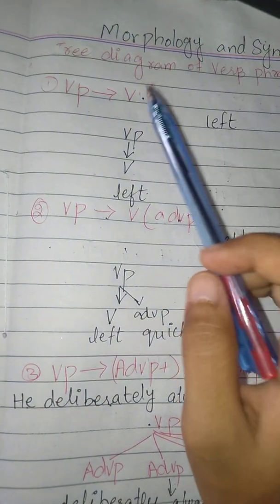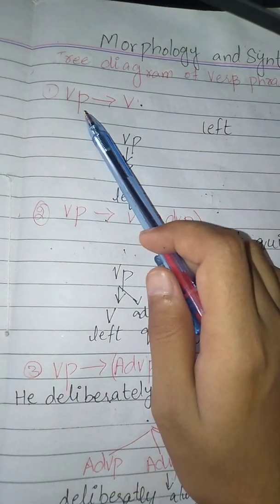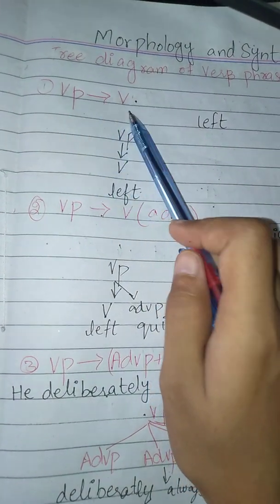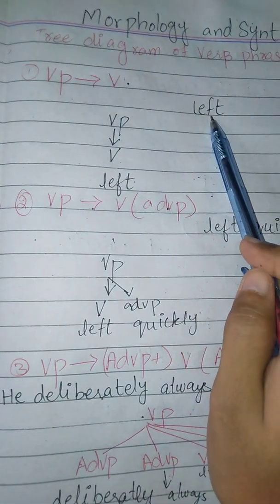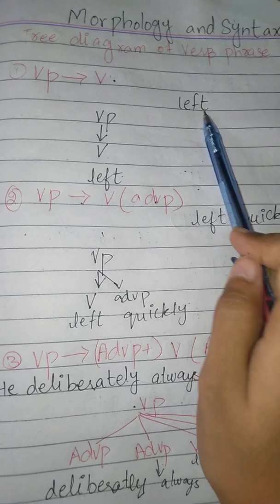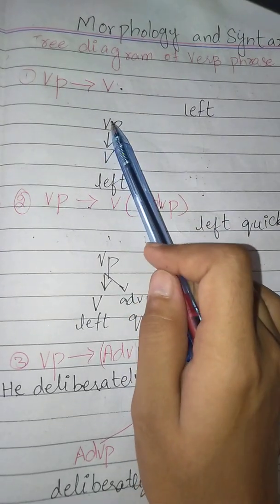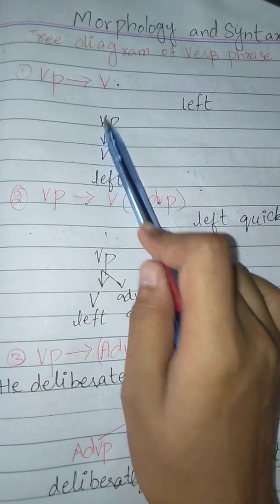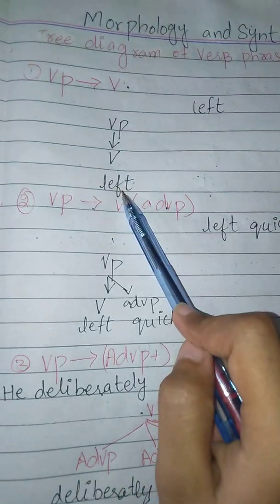Watch the whole video. So the first rule of the verb phrase is that the verb phrase consists of a verb only. For example, we take the example of left. Left is a verb, so we make a tree diagram like that. Verb phrase consists of verb, that is left.